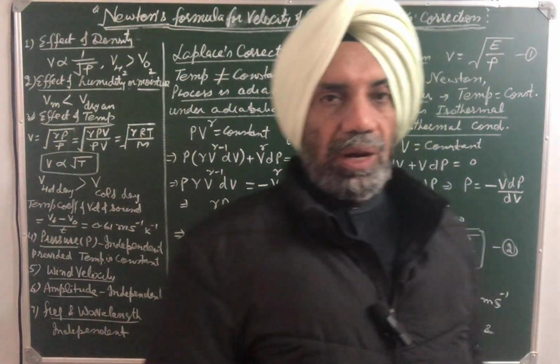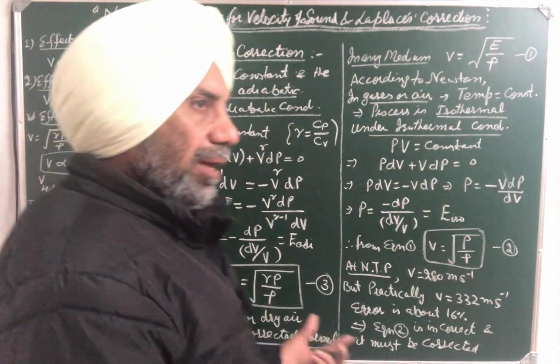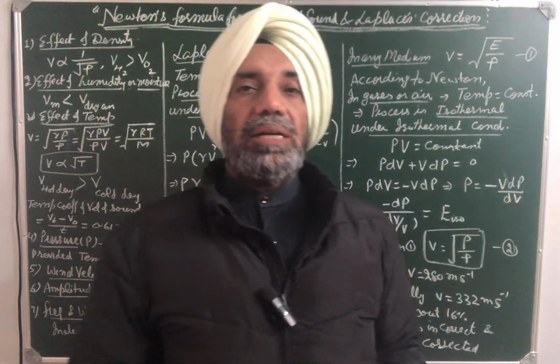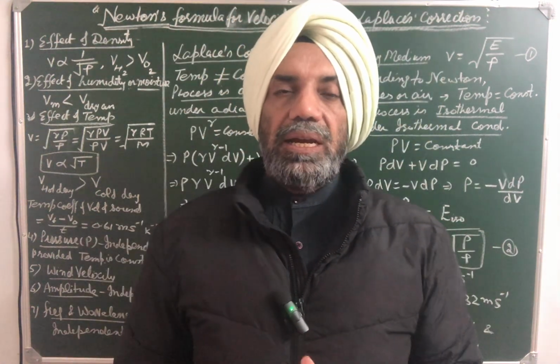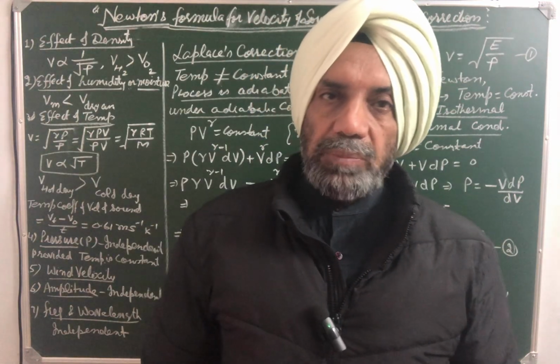For dry air, gamma is equal to 1.4, and if you calculate the velocity of sound using this Laplace's corrected formula, it comes out to be 331.9 meter per second, which is very close to the practical value.